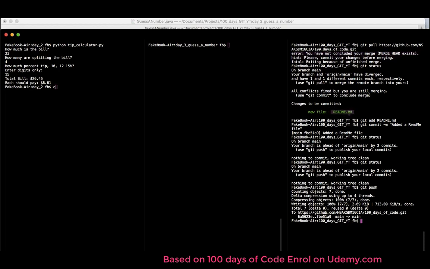If you remember, we were writing a readme file online, and so we edited it and then committed it. Afterward, when we did the status, we noticed that there was nothing to commit, the working tree was clean, and our branch was ahead by 2 commits, right? That's the local one, because we had created 2 files, remember, which were part of our day 2. So what did we have to do? All that we had to do was simply write 4 characters, git push, and afterward everything just worked fine.